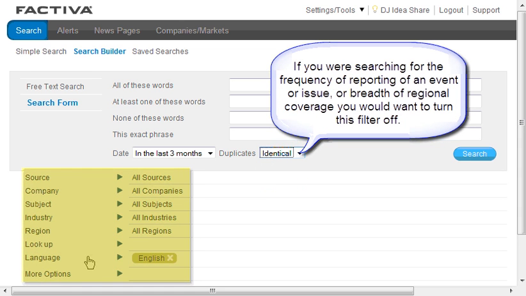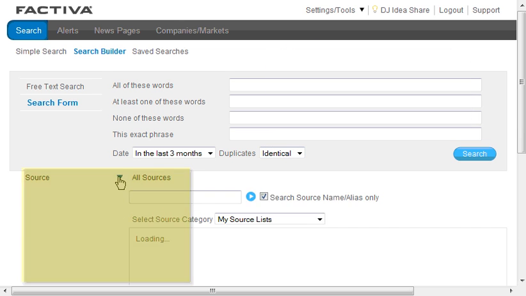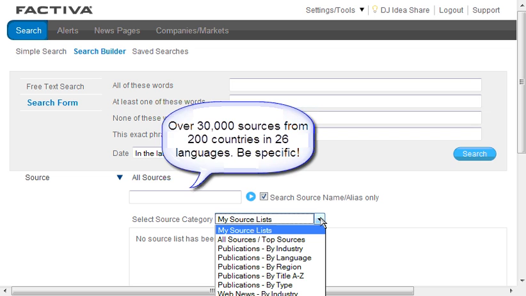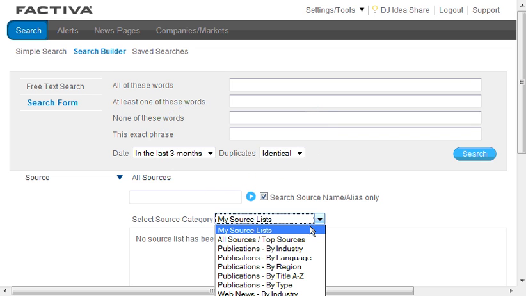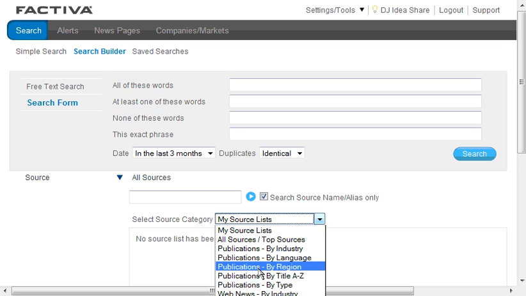These are the sources that I have access to. I'm going to show you just a couple of these. The first is the All Source tab. I can search for a source by name, or I can take a look at the list. So I go down, I can see there's publications by industry, language, region. I also have opportunities to take a look at web news that's available. I'm going to take a look at publications by region.